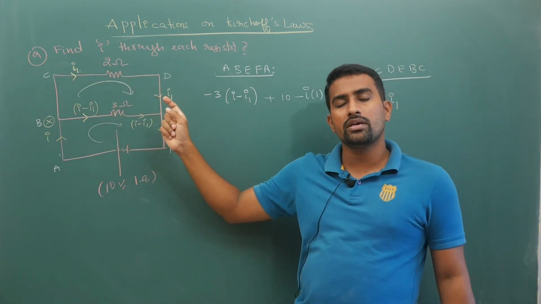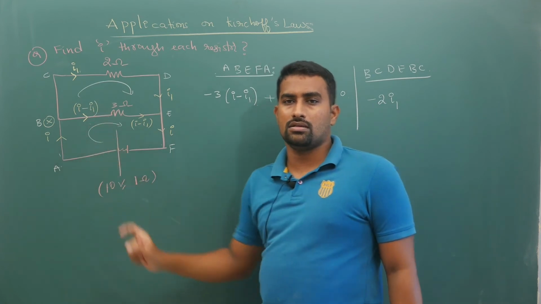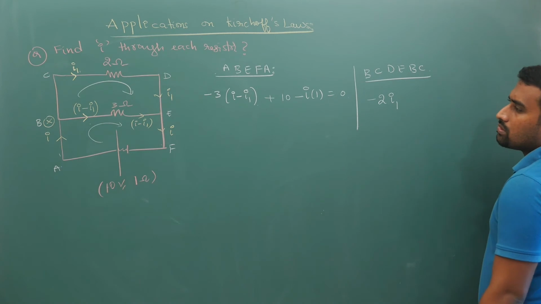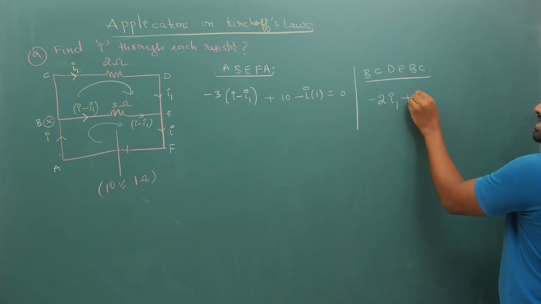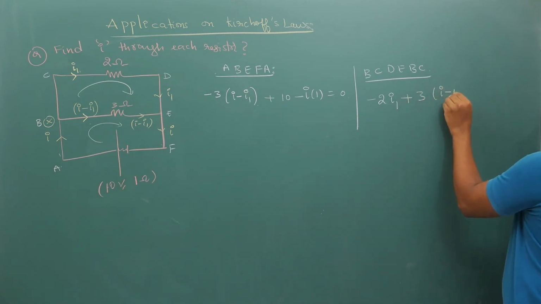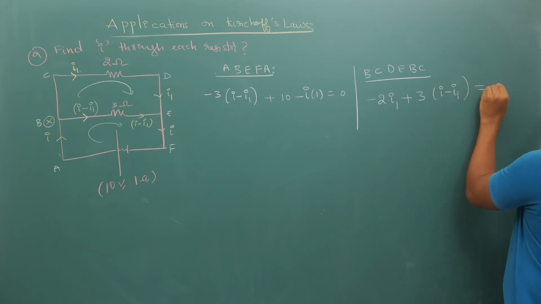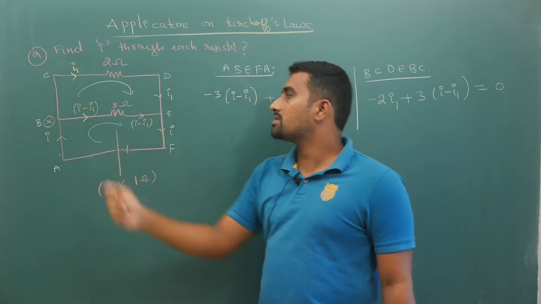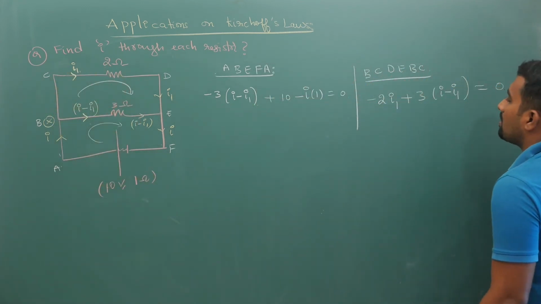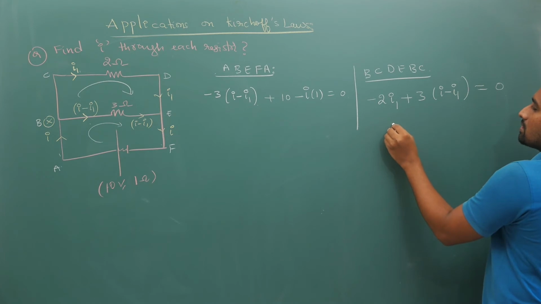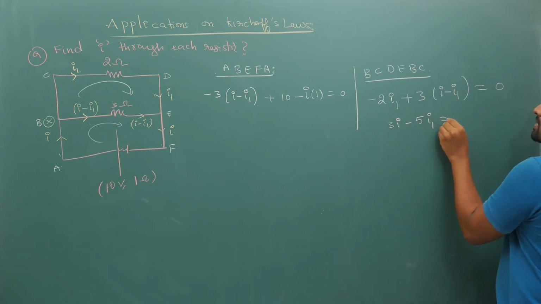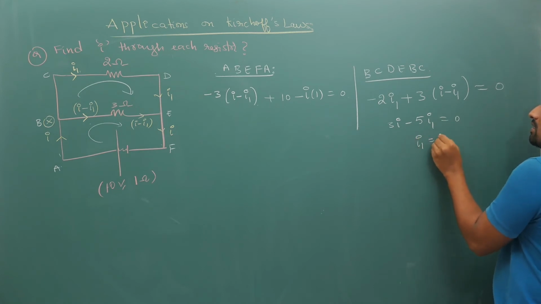I am applying Kirchhoff's second law, that's all. So minus 2 I1 plus 3 times I minus I1 is equal to 0, because here I am going against the direction of current. If I simplify, 3I minus 5I1 is equal to 0, so I1 is equal to 3I by 5.